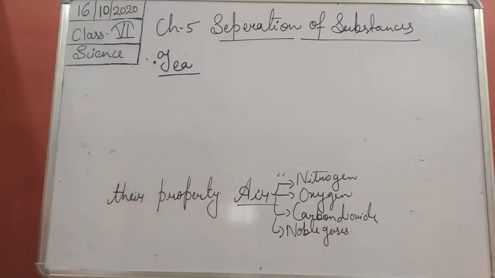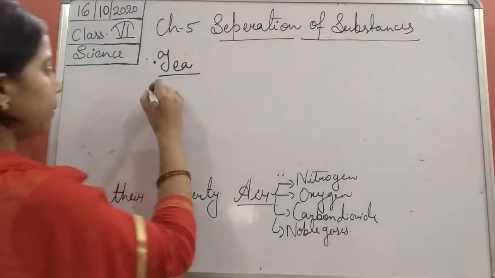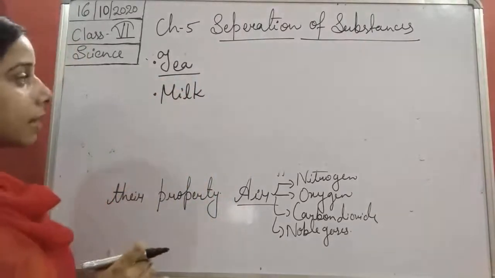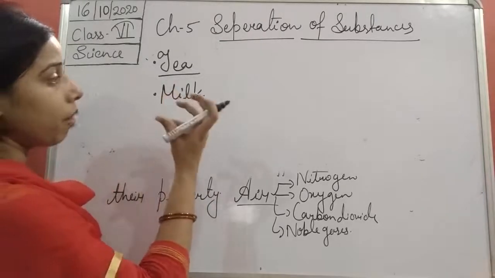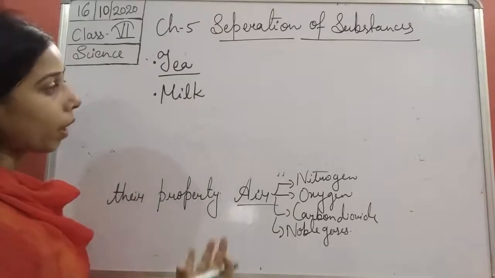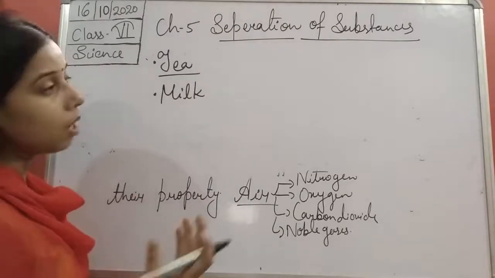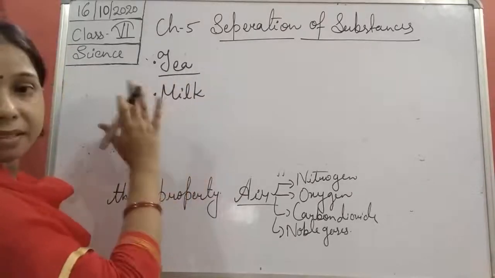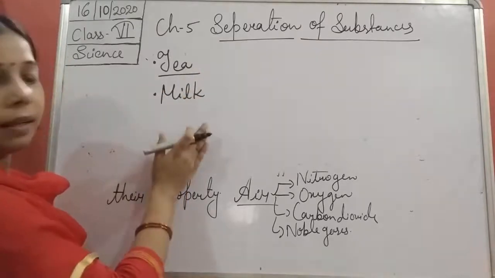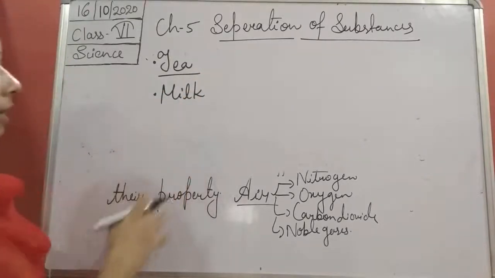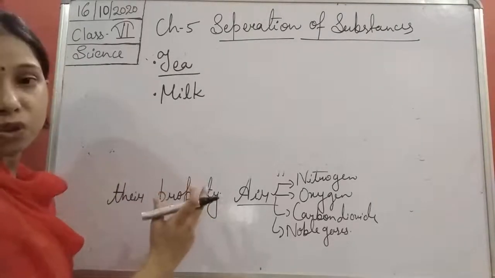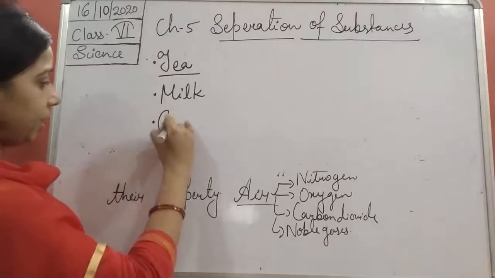Second thing, students, is milk. Milk also consists of water. If we see the composition of milk, it consists of water, and it also has oil in it, because it is made up of fats. So we can say milk consists of water and milk fat. By this, students, we can say that milk is a mixture.